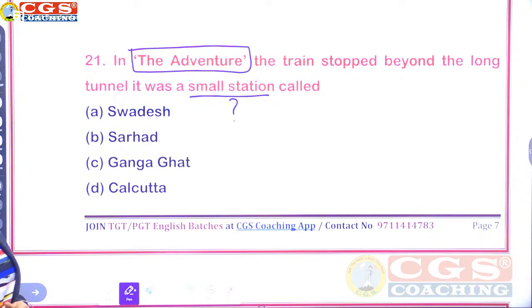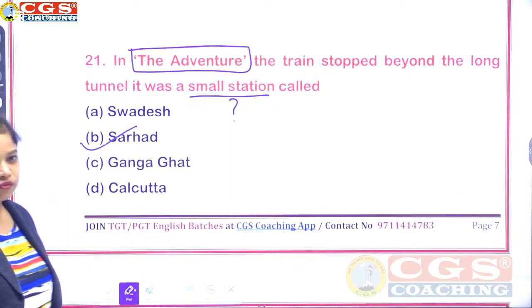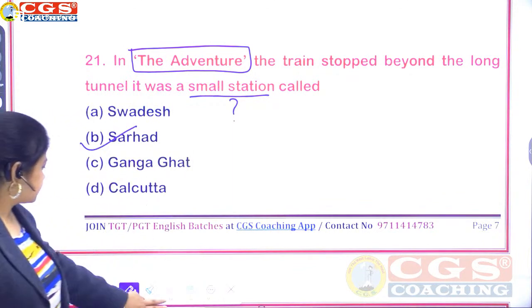In the adventure, the train stopped beyond the long tunnel. It was a small station called Sudesh, Sarhad, Ganga Ghat, or Calcutta. For question number 21, the right answer here is Sarhad. That small station was Sarhad. Correct.